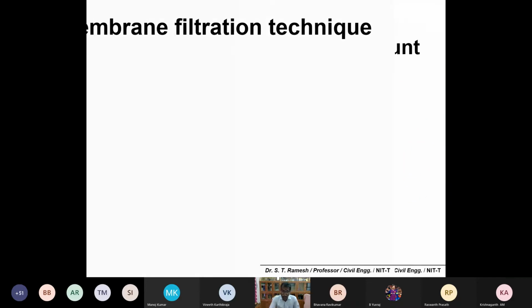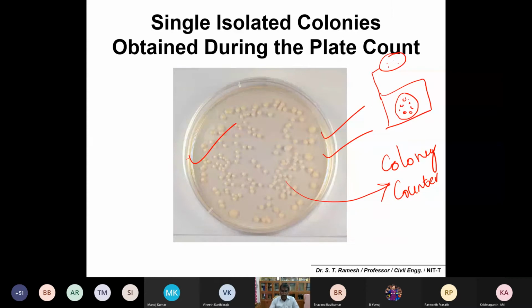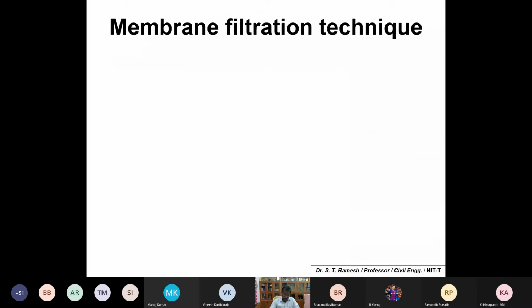This multiple tube fermentation test, and also the standard plate count test, are time consuming processes, and sometimes they may give erroneous results. To overcome that, the third method is called the membrane filtration technique. It's very simple.